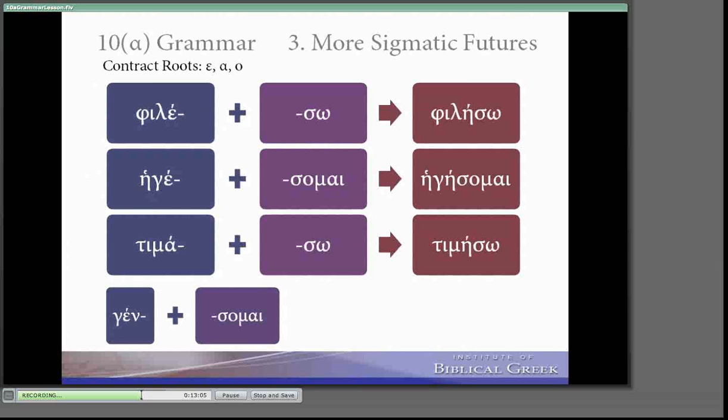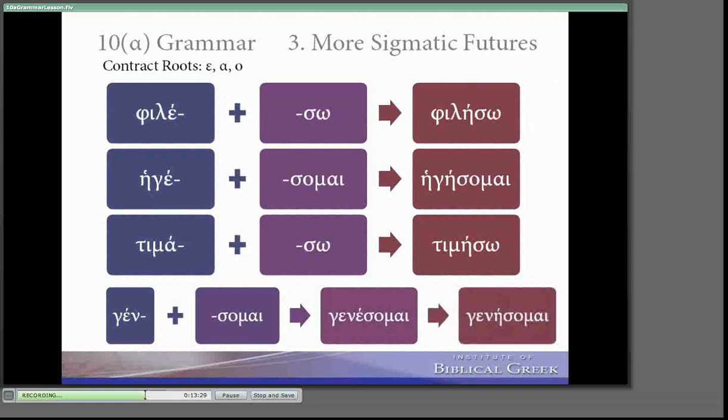It's not a different root. It's the result of the yen root slamming up against the soma stem and ending. They add the smallest thing they have, an epsilon, and it becomes a virtual contract verb. And what do we do with contract verbs? That's why it's in this section. We lengthen them before the sigma. So we end up with yenesome. The same process happens with athelo. I think we have thel or athel being the root for all 3 principal parts, 1, 2, and 3.